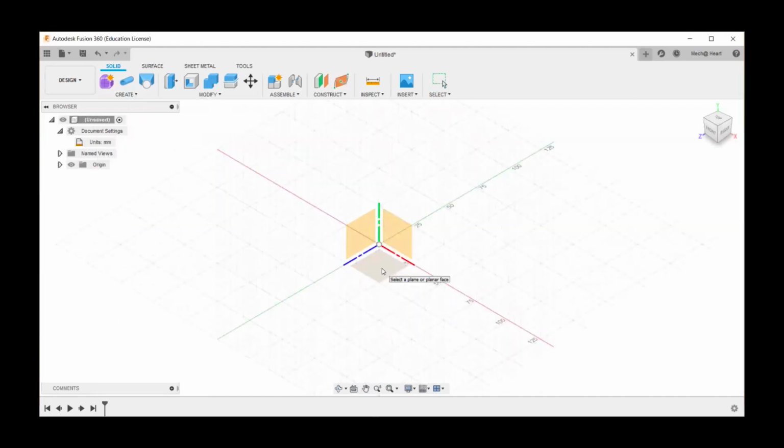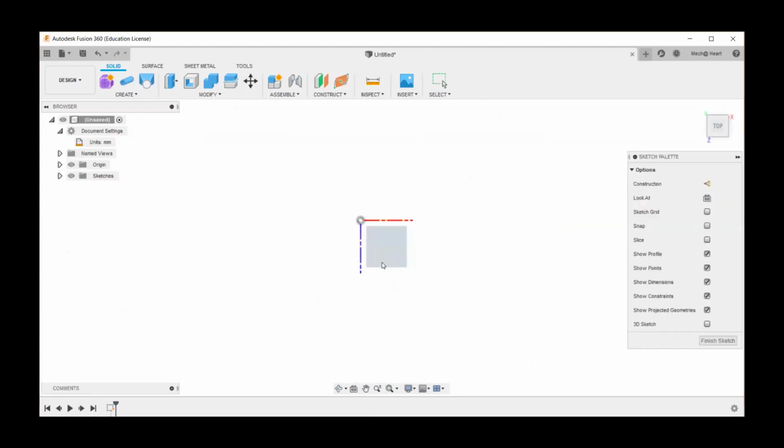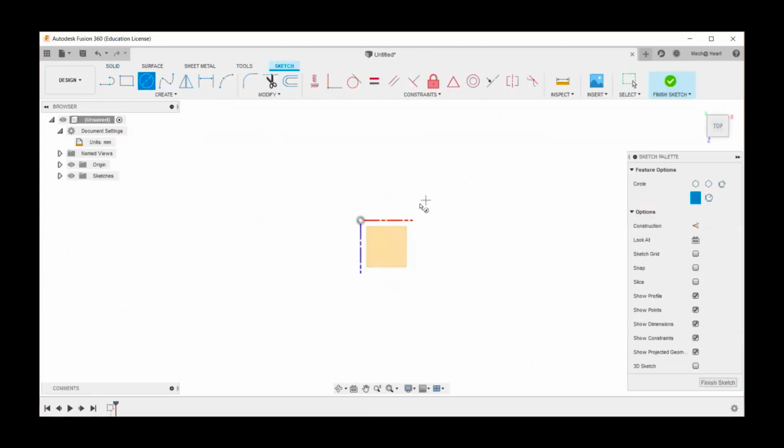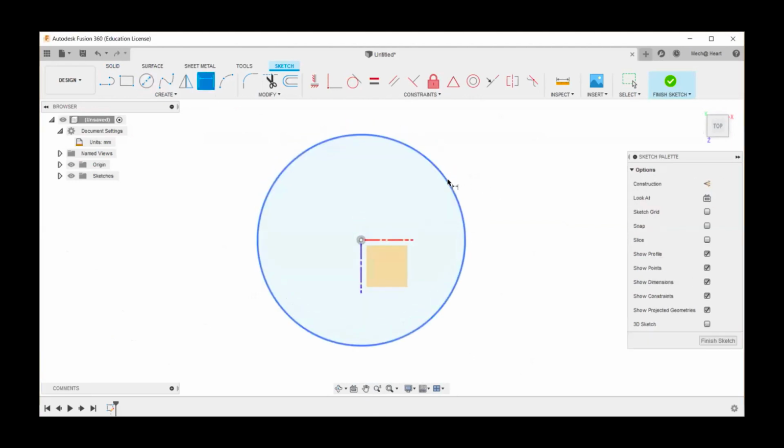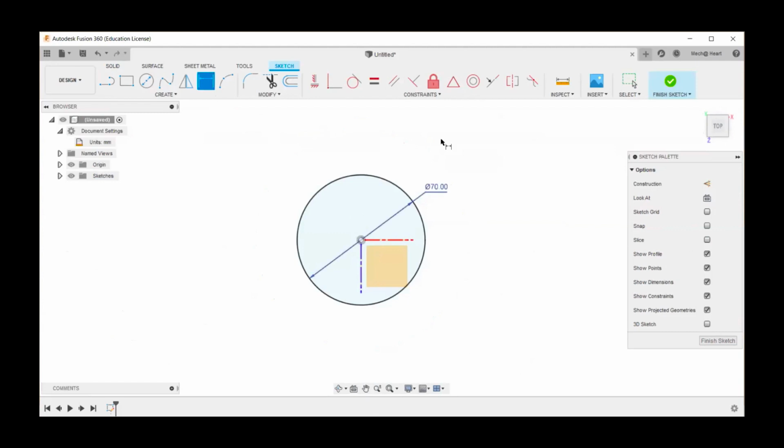I'm going to select this bottom plane. And here I'm going to go for the circle option. So I have this circle and then I'm going to dimension it. So this is going to be somewhere around 70 mm for me, right? Then I'm going to click on finish sketch.